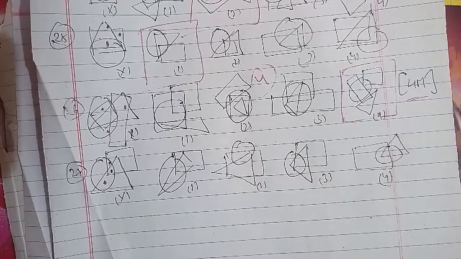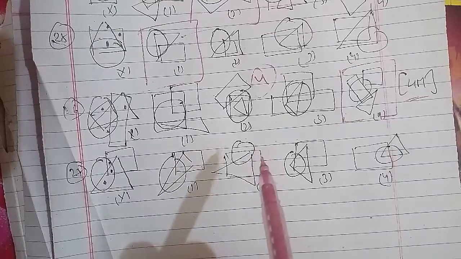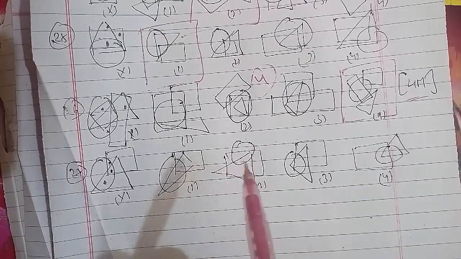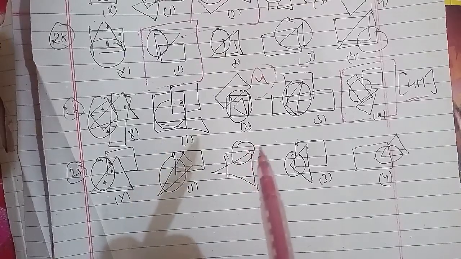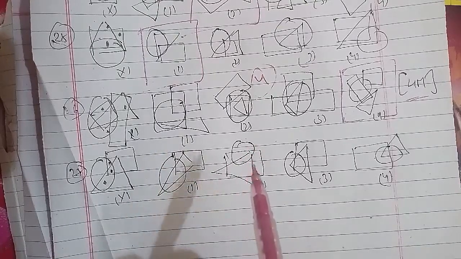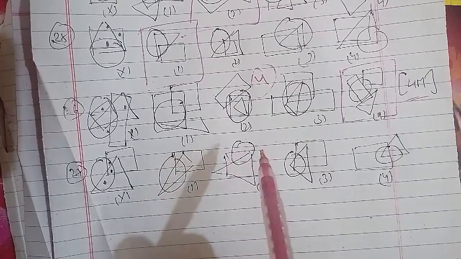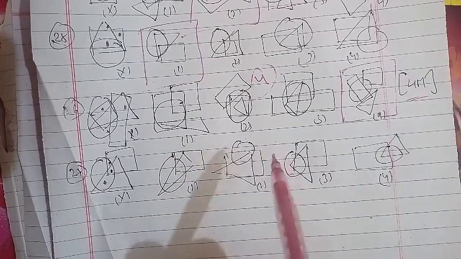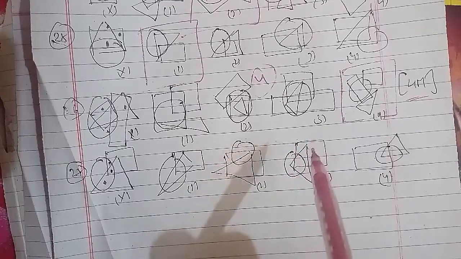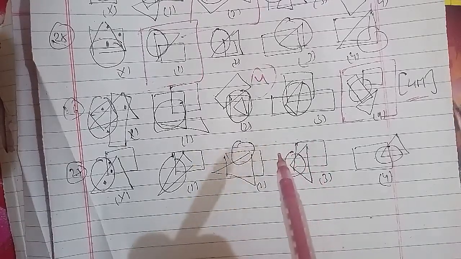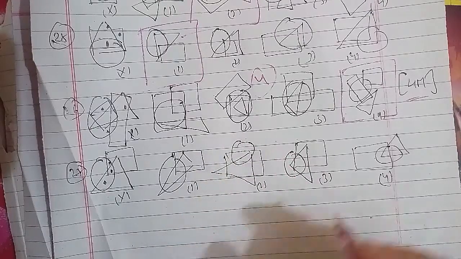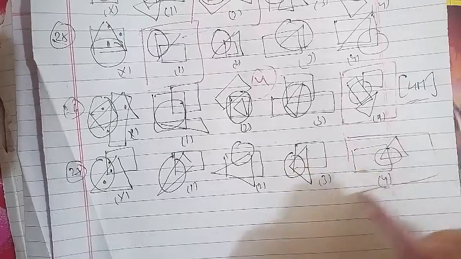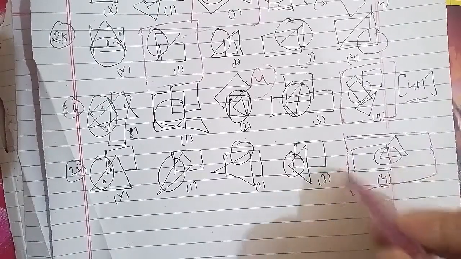In the same case, we have to answer it out here. Figure X contains 3 dots: one in the region that is common to the square and circle, second in the region common to all the figures, and third in the region that is common to the circle and triangle. In figures 1 and 3, there is no region that is common to the circle and square only. And in figure 2, there is no region common to the circle and triangle only. Only figure 4 contains all the 3 types of region. So figure 4 will be the right answer for this question as well, and that has been the important one.